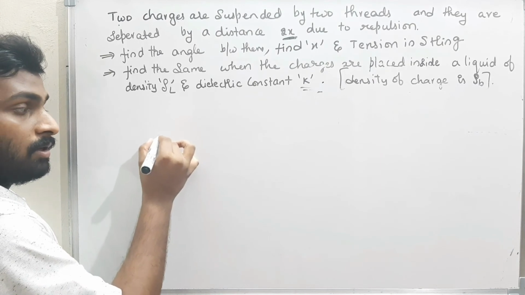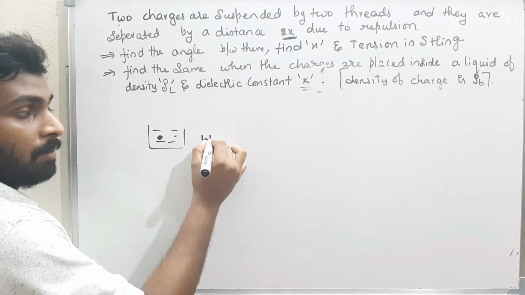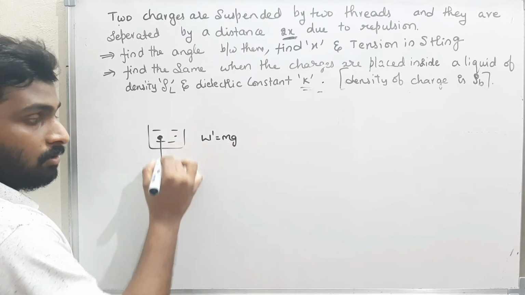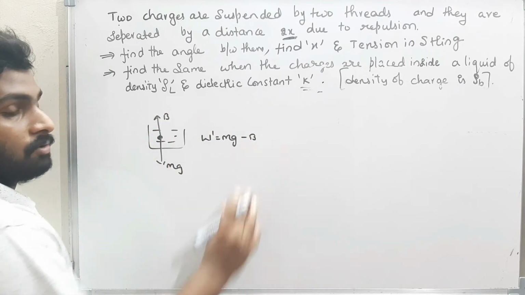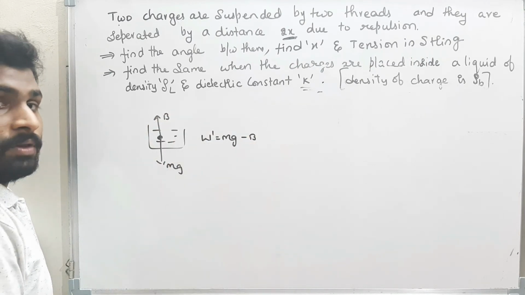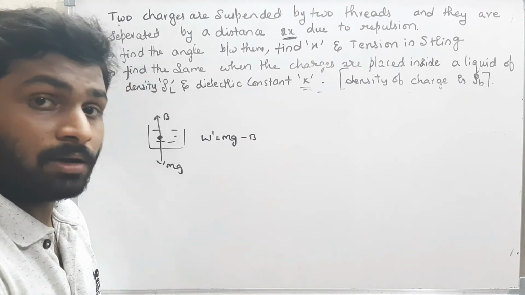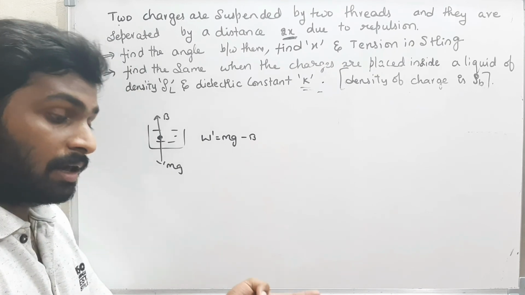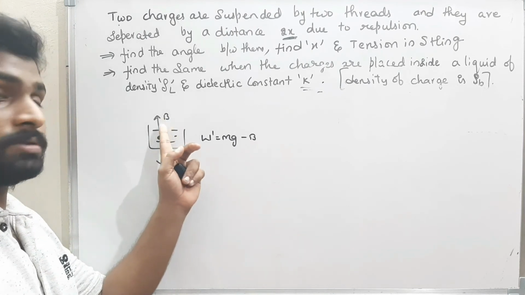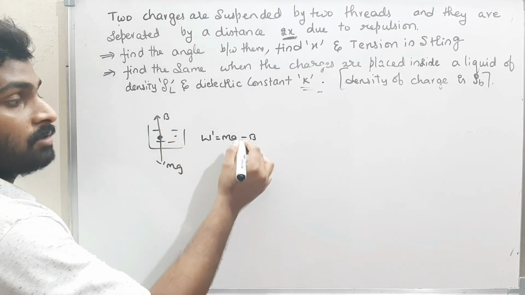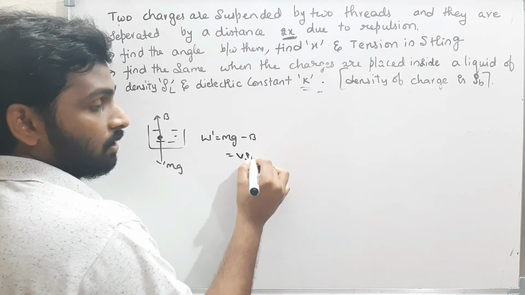Whenever any object is placed inside a liquid, the apparent weight is equal to mg, that is the downward force, minus the buoyancy force. If the object is 10 kgs, and if you place that object inside the water, you won't feel it as 10 kgs, you will feel it as 8 kgs. That means the apparent weight changes due to the buoyancy force. Therefore, the apparent weight is mg minus buoyancy force. Here m is nothing but volume into density of the body, rho b, into g.